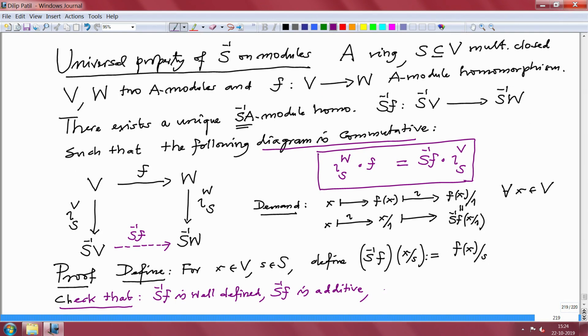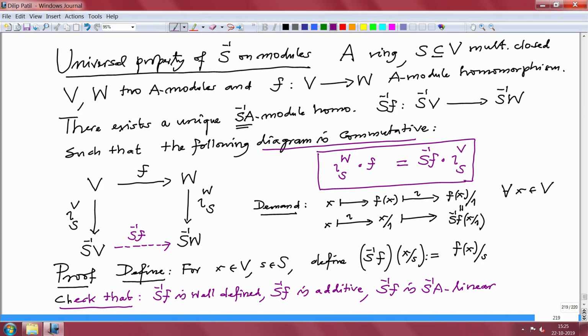Then you have to check that S inverse F is S inverse A linear. If you write down the definitions correctly and check one by one, that is very clear. So, I will not check this, but this is very important, so one should always check it.